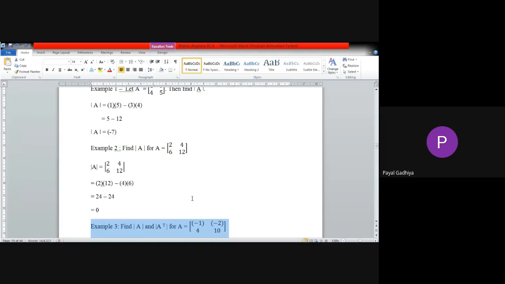The determinant of A will be minus 10 plus 8. So it will be minus 2. Yes.